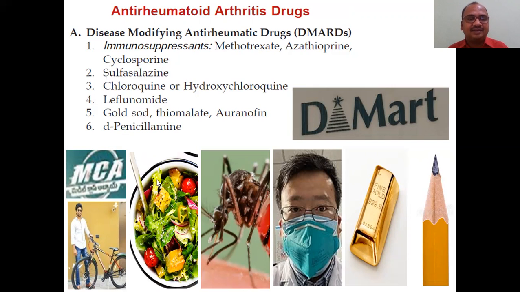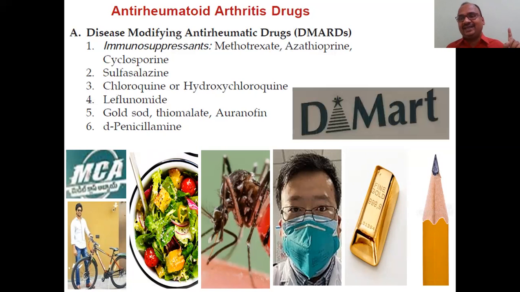Next is sulfasalazine. This is a salad, sala-zine. It is a veg salad, vegetable salad. Then chloroquine, hydroxychloroquine, used as an anti-malarial drug. Here you can see the mosquito which causes malaria. Next is leflunomide. Lee, see Lee first. Next is flu. So he is Dr. Lee from China, and he is suffering with the flu.